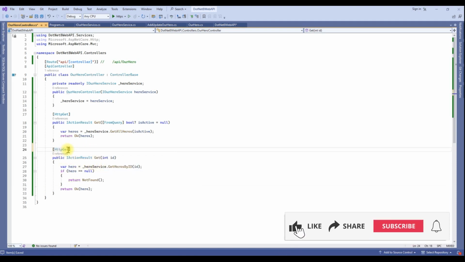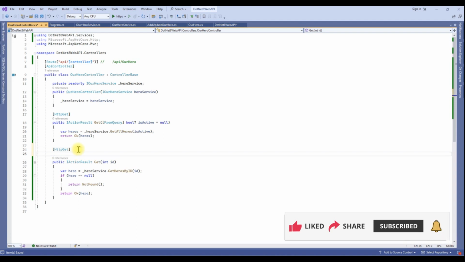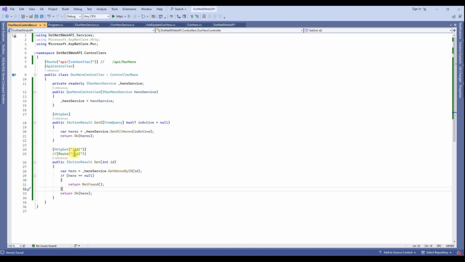Let's register this method as a get. Just define the HttpGet attribute here, and because we have an id parameter, define a route for how to get this id. You can register your route either using the Route attribute, or in the HttpGet verb itself you can define your route.